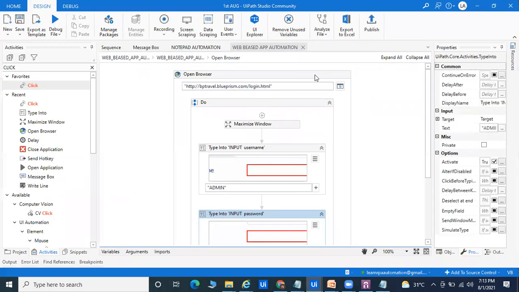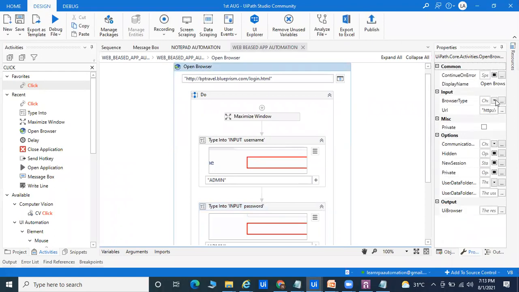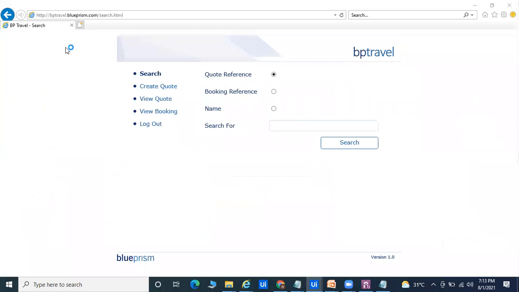By default, in Open Browser, if you go to the right side and look for the property called browser type, you can see the multiple options. If you select Chrome and save, and if you run the program, automatically it will launch in Google Chrome. If you want to automate an incognito window, or go for the next tab, everything within a second you are able to automate.